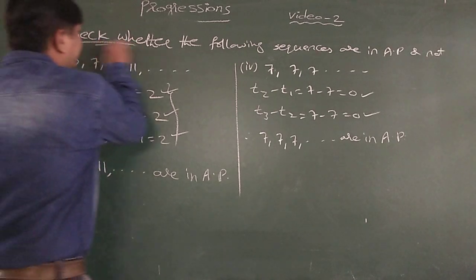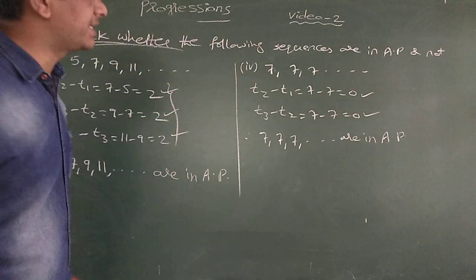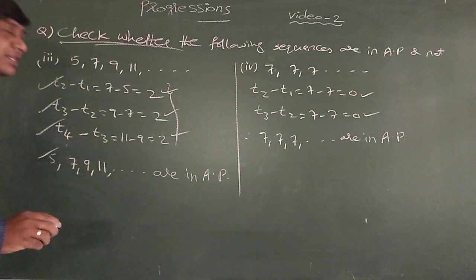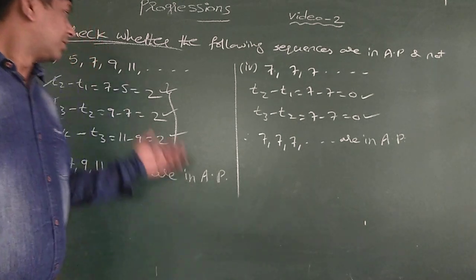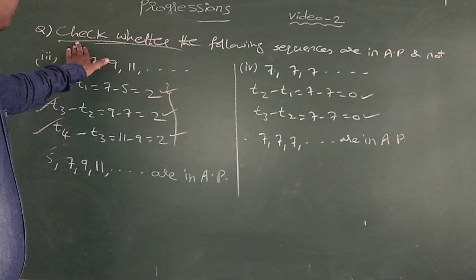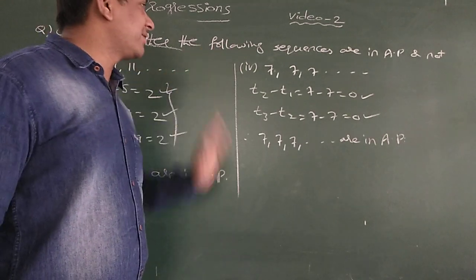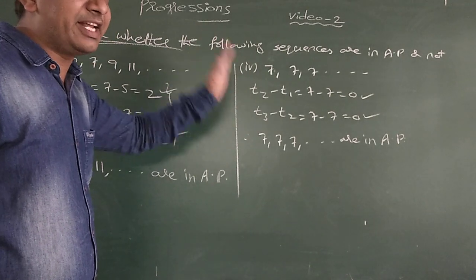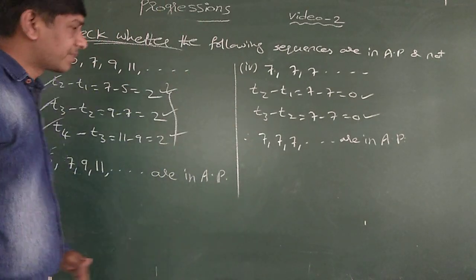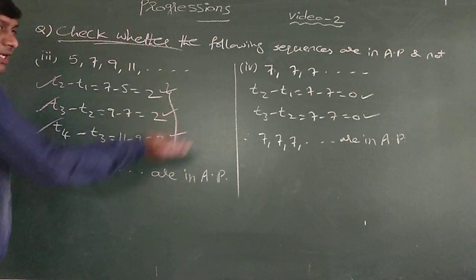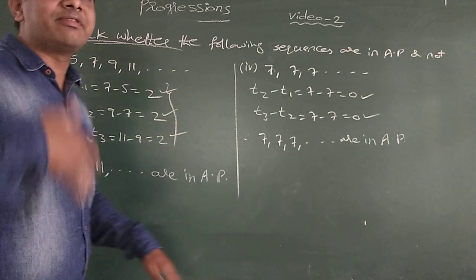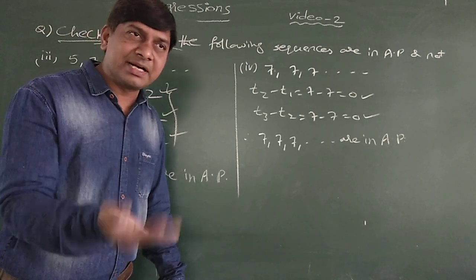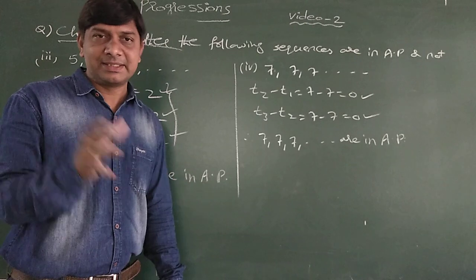Okay. This question is to check whether the following sequences are in AP or not. You need to verify with this condition, T2 minus T1. Okay, students. Whenever they ask to check whether the following sequences are in AP or not, this is the procedure to check whether they are in AP or not. If they are already in AP, then they will ask you to find first term, second term, third term, fourth term, or common difference. Like that they may ask.